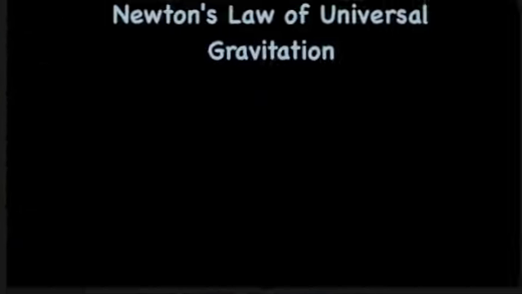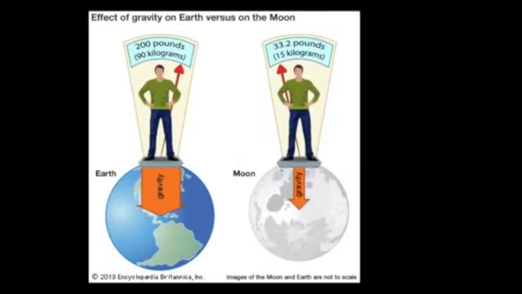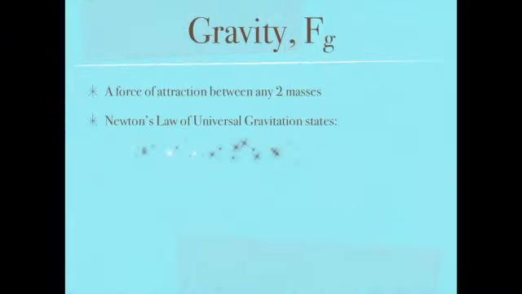How about that? Now let's look at Newton's law of universal gravitation. We know that the Earth is larger than the Moon, and because it's larger, it has a stronger gravitational pull. This means that gravity varies directly with the masses. So when mass increases, the force of gravity increases.